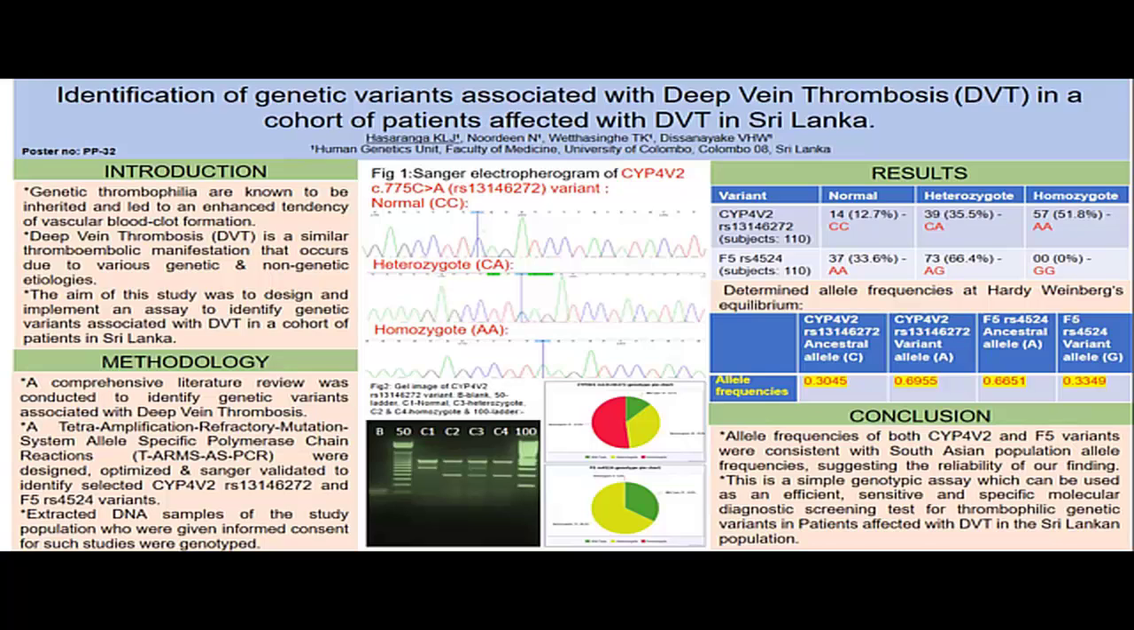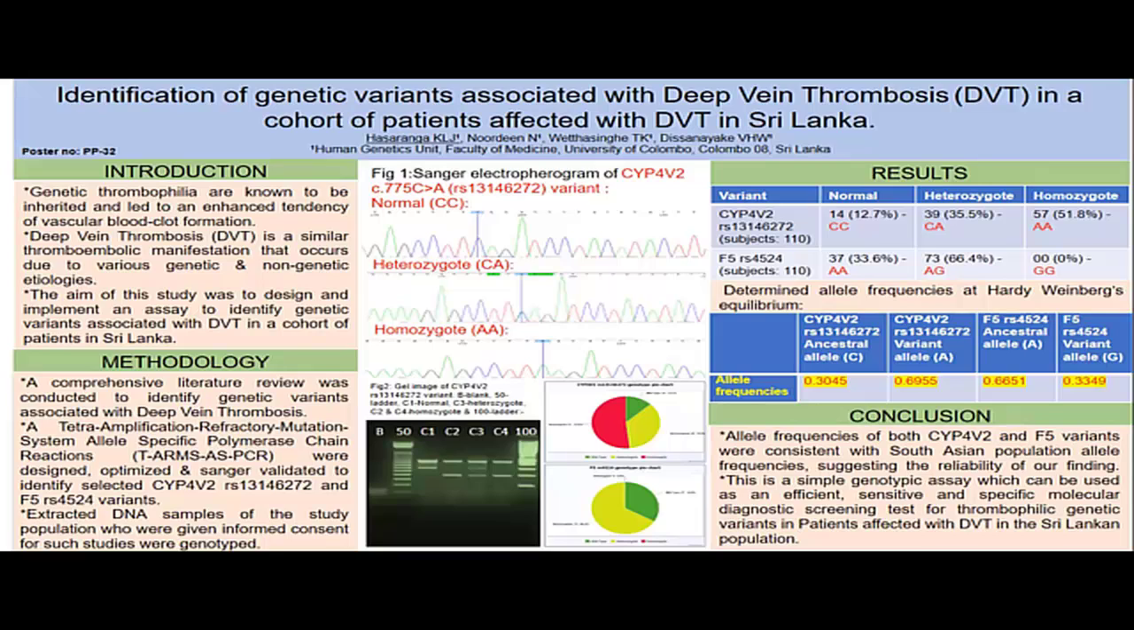My study is the identification of genetic variants associated with deep vein thrombosis (DVT) in a cohort of patients affected with DVT in Sri Lanka. Deep vein thrombosis is one of the known thromboembolic manifestations that occurs due to genetic and non-genetic etiologies. The aim of this study was to design and implement an assay to identify genetic variants associated with DVT in a cohort of Sri Lankan patients.